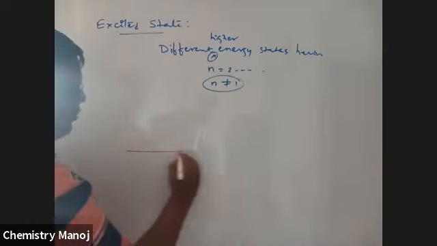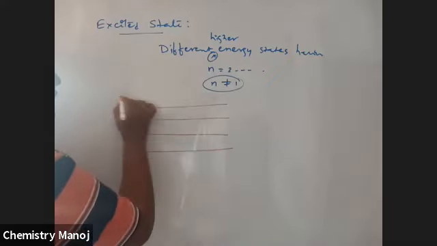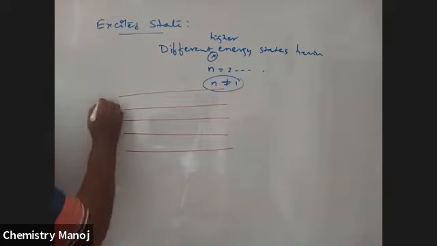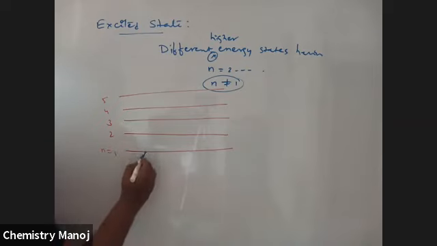Everyone is an excited state. See here, these are the different orbits, n is equal to 1, 2, 3, 4, 5. If n is equal to 1, this particular orbit is called the ground state of that particular element.